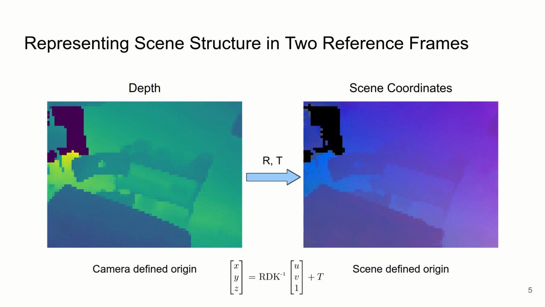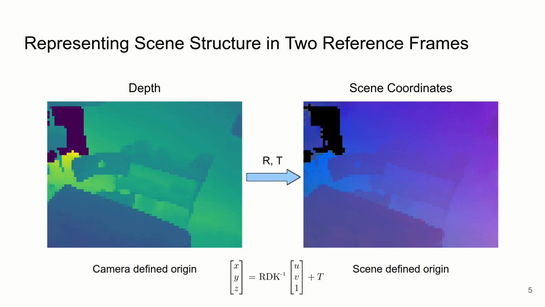Inspired by recent work in computer vision for dense geometric prediction, we wish to improve the accuracy of CNN-based pose regression methods by incorporating geometry directly into the network. The idea is to use both scene coordinates and depth estimates to perform pose estimation. Image depth is the distance of each pixel to the center of the camera and is defined purely by the relative position of the captured surface to the camera.